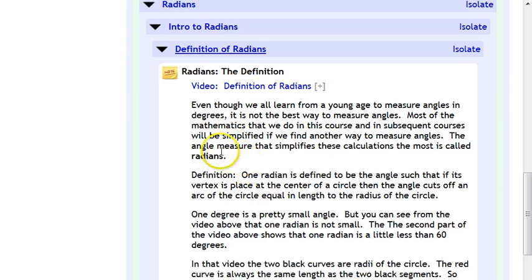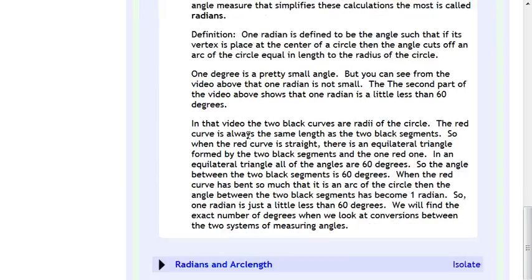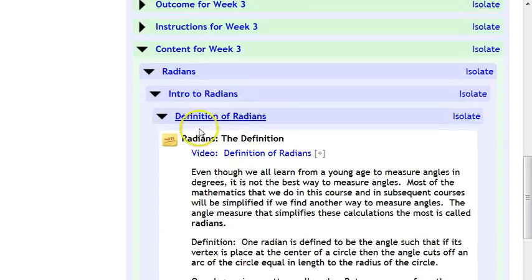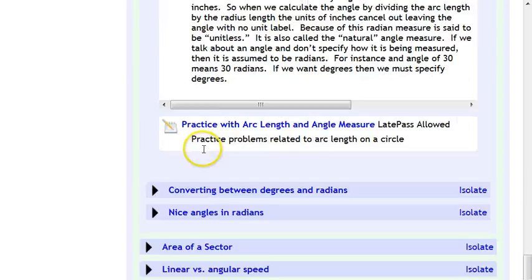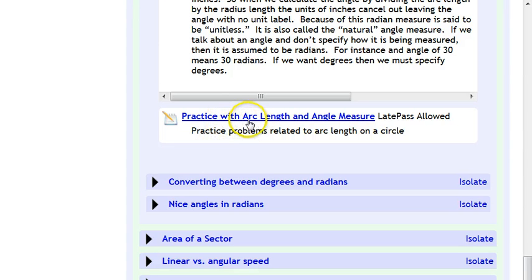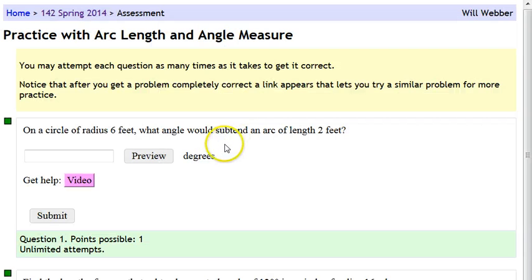And you get down to some spots where I've got some text for you to read. There's usually a video to watch. And quite often, although not on this one, there are some practice problems to work on. Does this one have some practice problems at the end? Yeah, here's some practice problems. These practice problems look just like the quizzes do. This is what a quiz would look like, where you have a question that's asked and you have to type in your answer and submit the answer.